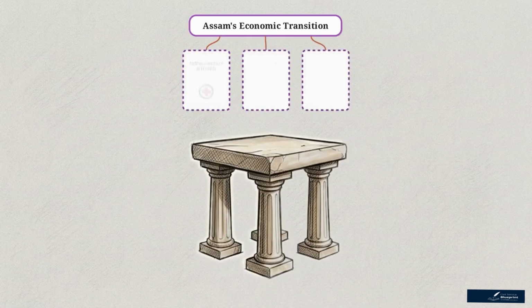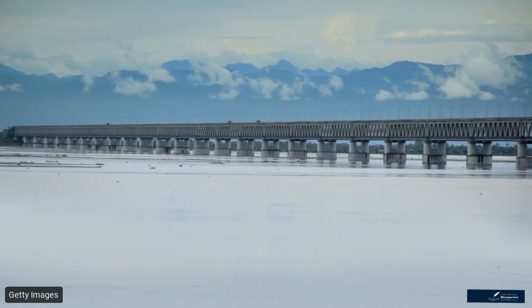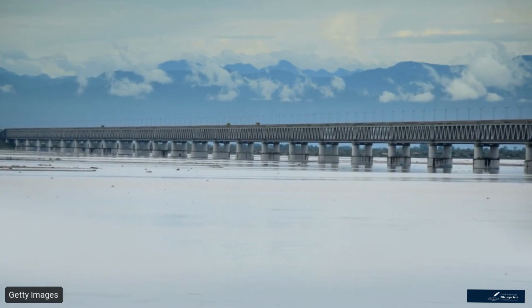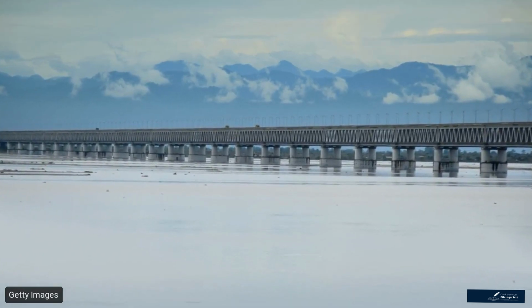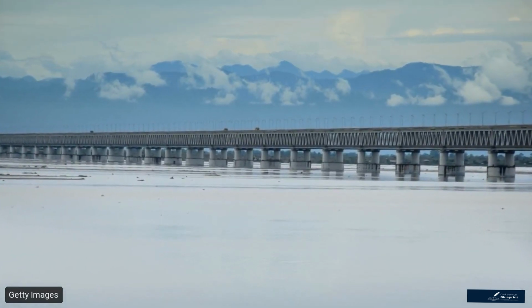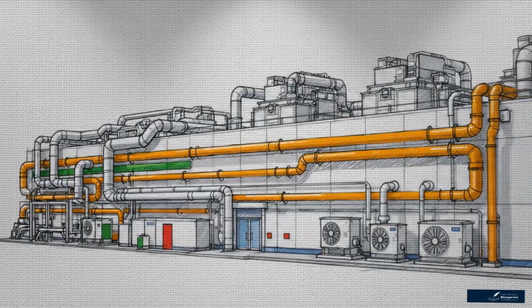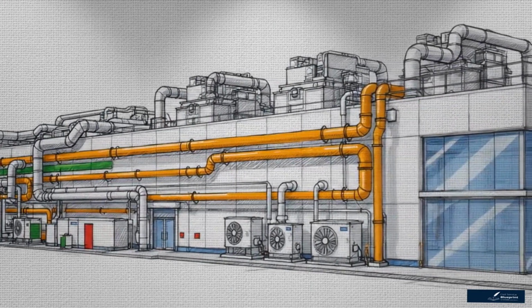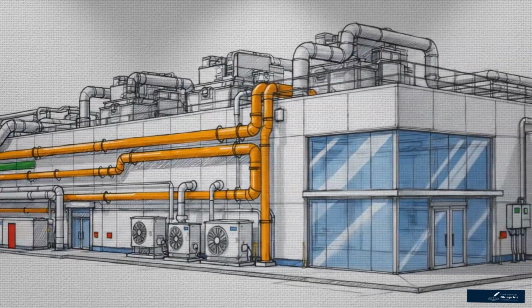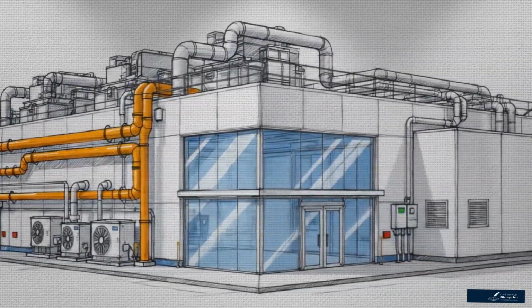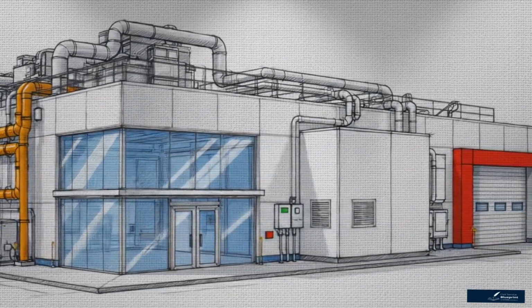To prove this thesis to an examiner, we construct a 3-pillar framework. Pillar 1 is infrastructure and health. You cite the transition from institutional scarcity to capacity building, using AIIMS Guwahati and massive civil engineering projects. Pillar 2 is economic expansion. You map the transition from the rusting Nagaon paper mill to the high-tech Tata semiconductor plant built on that soil.